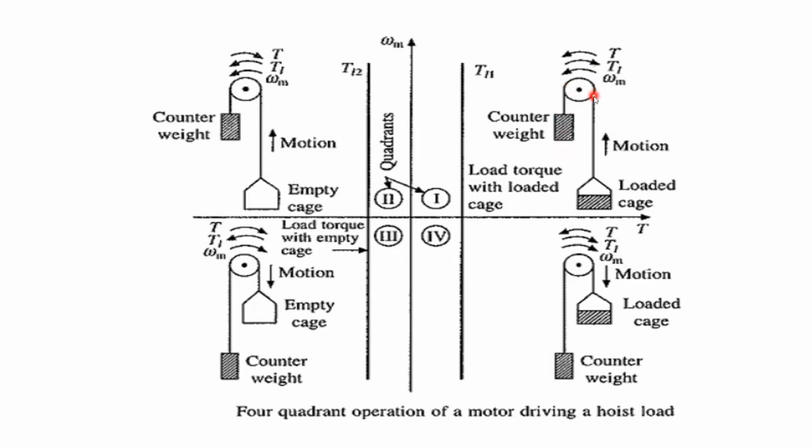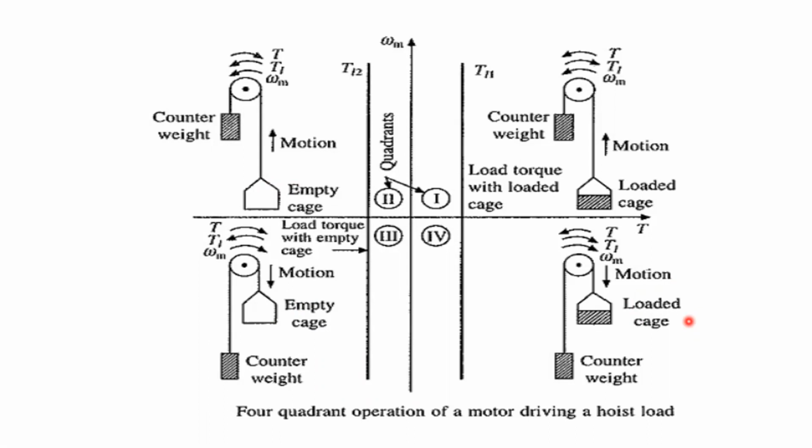And for this rope, on the other hand, a cage is connected. What is this cage? Sometimes you can place some weight in this cage, or sometimes you can't place any weight. Just see all the graphs: this is a loaded cage. That means in this case, some weight is placed, that's why we are calling it a loaded cage. And in some other place, there is no weight in this cage, that's why we are calling it an empty cage. In some cases an empty cage is present here, and in other cases a loaded cage is present here. So there are only 3 main parts.